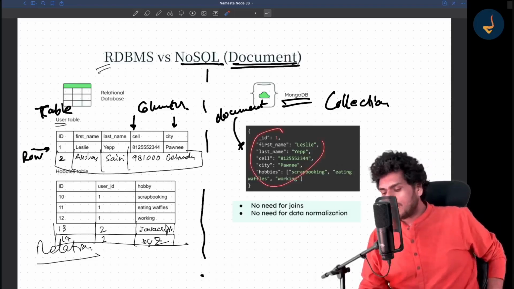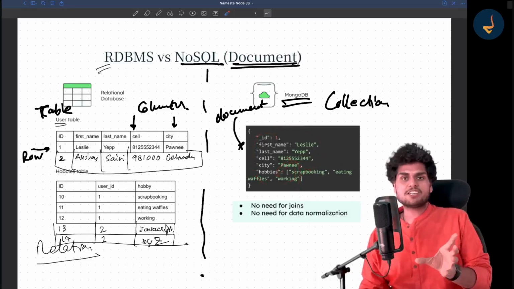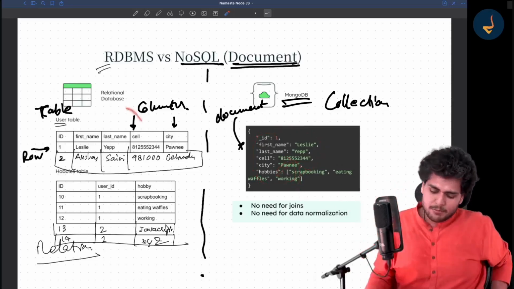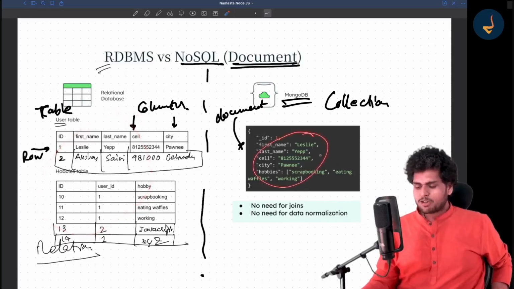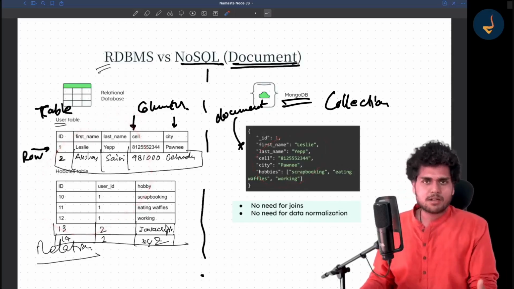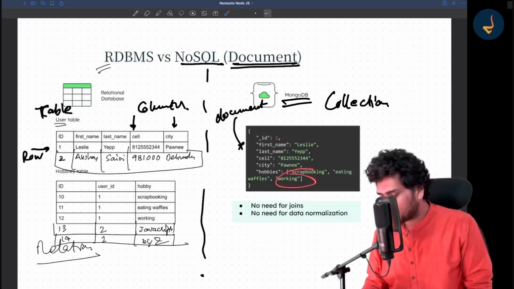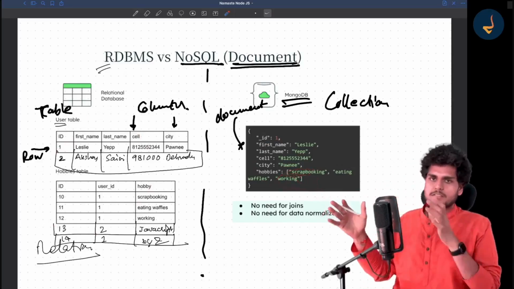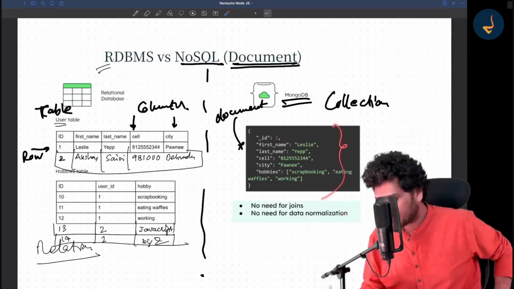Now, you can't keep everything in the same collection. There can be multiple collections, just like we can have multiple tables, but you don't need to actually normalize at a very deep level. You don't have to keep these hobbies in a separate collection or something. No, this is a good way of storing data.